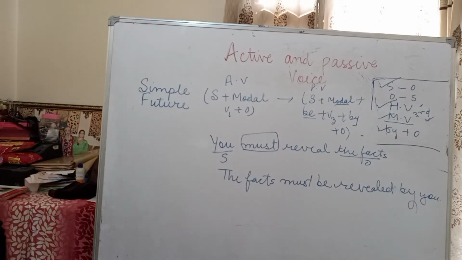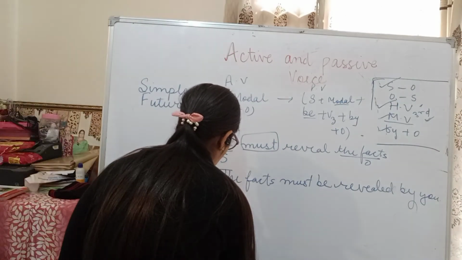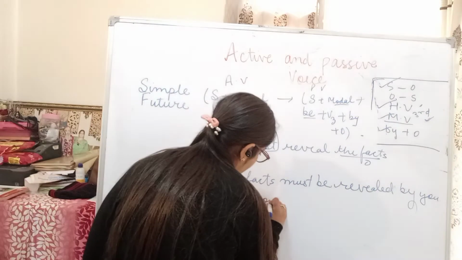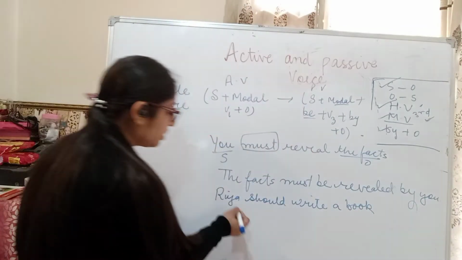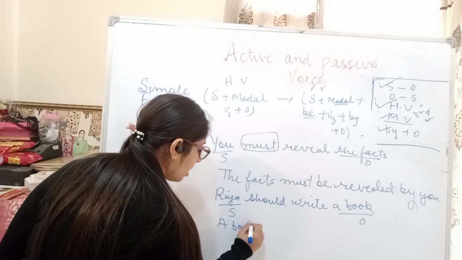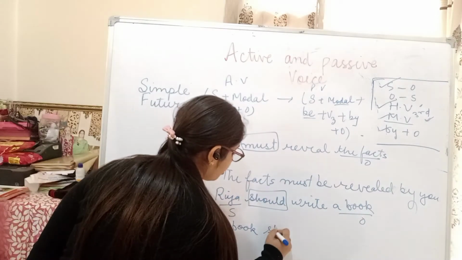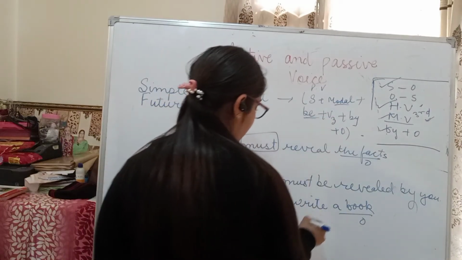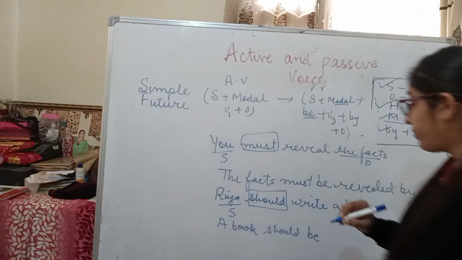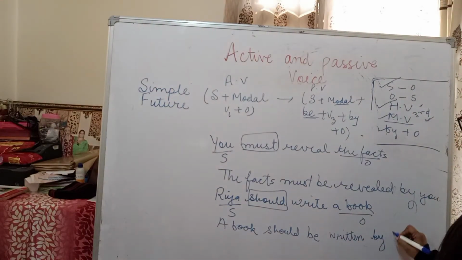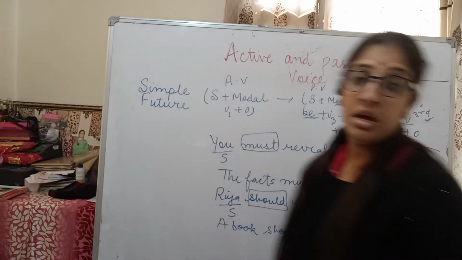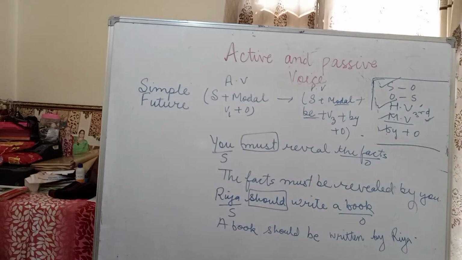One more example we will take. Riya should write a book. Now here we know that Riya is our subject, a book is our object. Change the position. A book, our modal is should. So write down should. After should we will put the root be. Then the third form of write is written, should be written. A book should be written by Riya. Understood? This is the rule of simple future, how you will change it into passive voice.